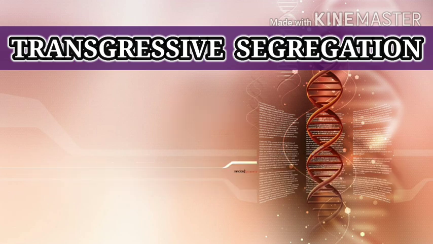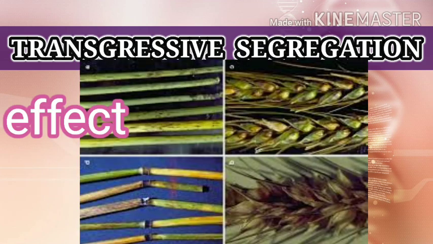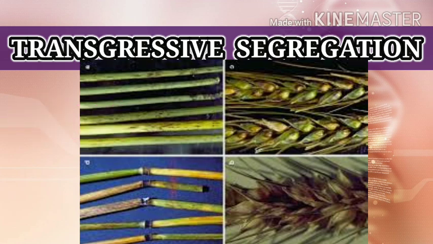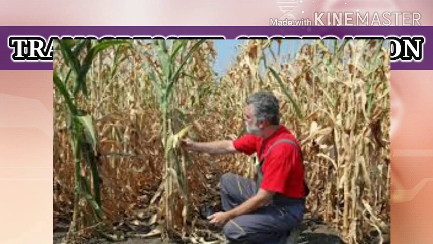So the resistance of wheat became low because that fungus is affecting that wheat crop.